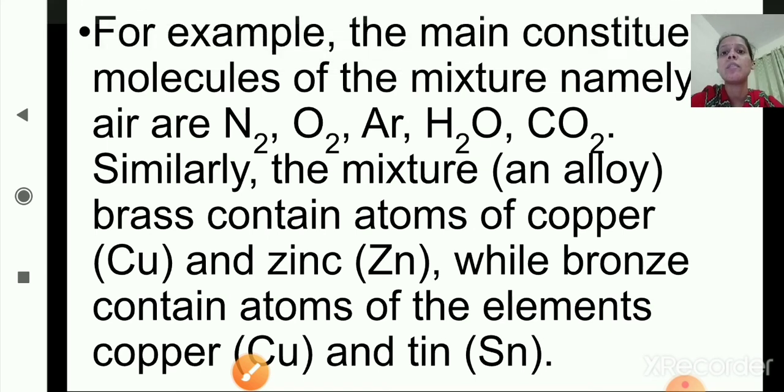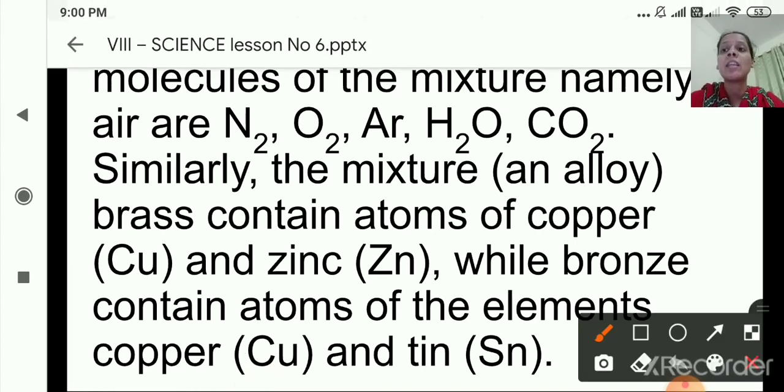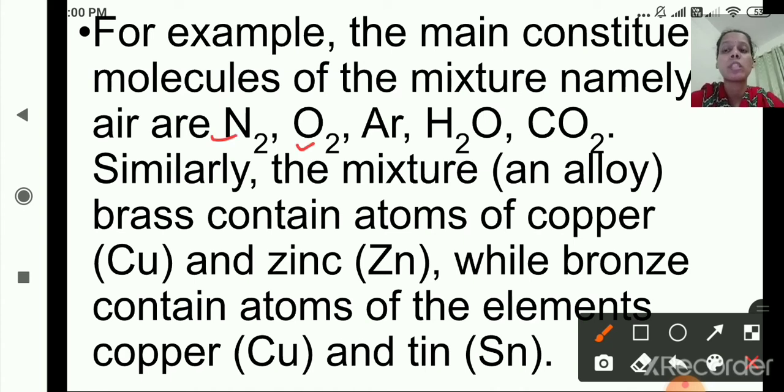Now see here, the example is given. The main constituent molecules of the mixture, namely air, are a mixture of different gases like N2 nitrogen, O2 oxygen, argon Ar, H2O water, CO2 carbon dioxide. Similarly, an alloy, that is brass, contains atoms of copper, that is Cu, and zinc, while bronze contains atoms of elements like copper and tin. So these are the examples of mixture.